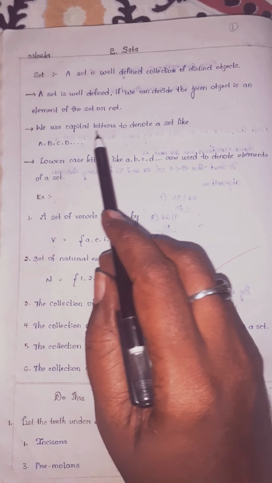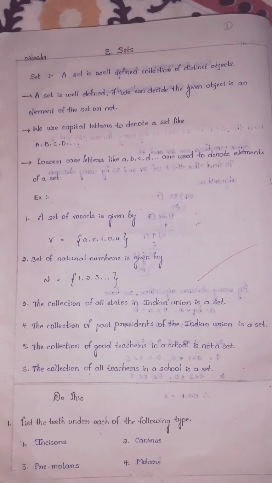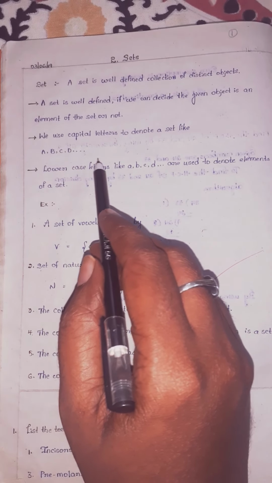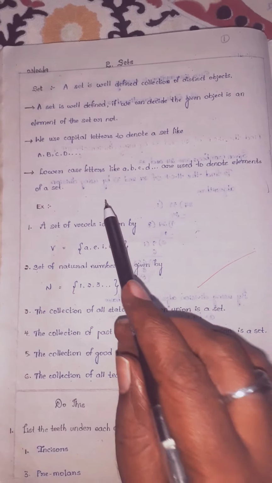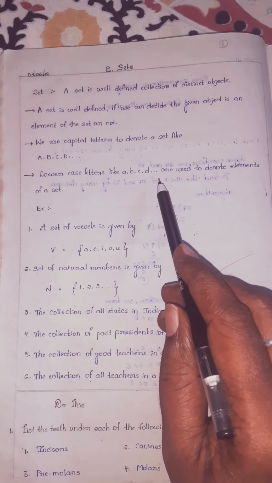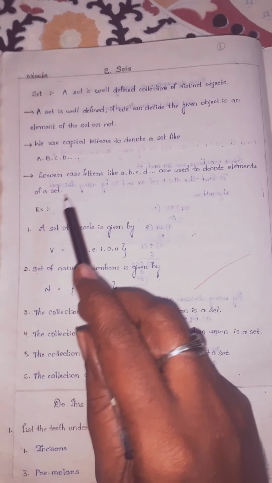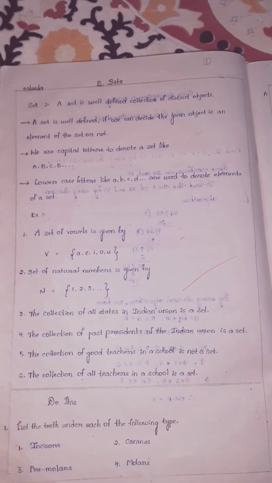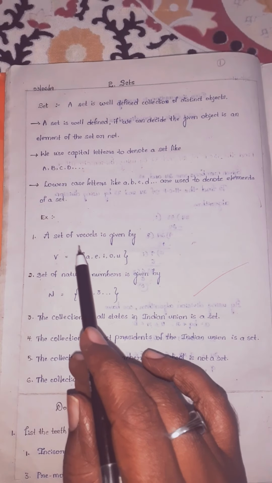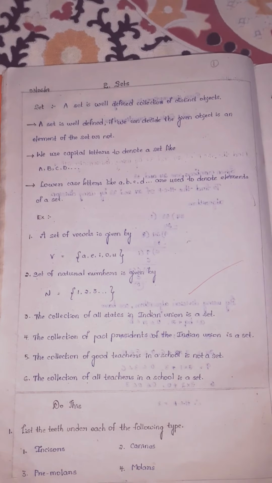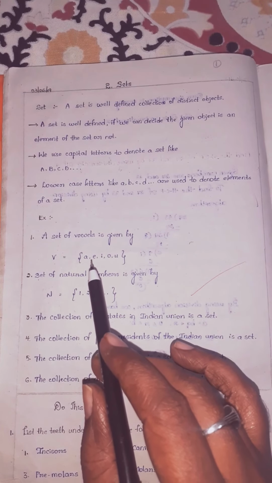Next, children, we use capital letters to denote a set, like A, B, C, D, all in capital letters. Lowercase letters like a, b, c, d and so on are used to denote elements of a set. For example, the set of vowels, what are the vowels, children?